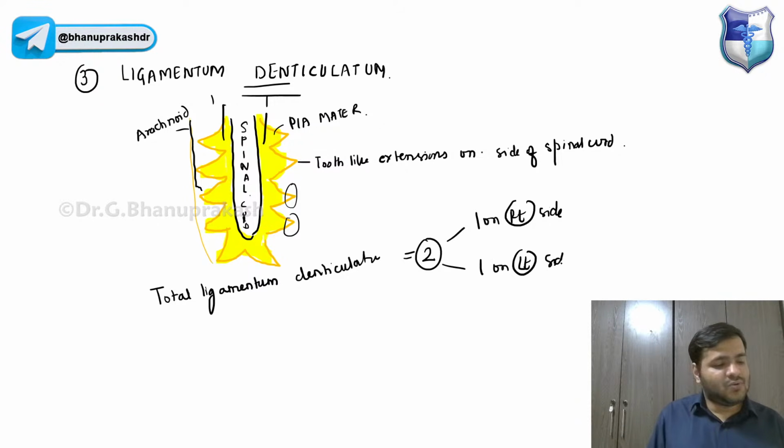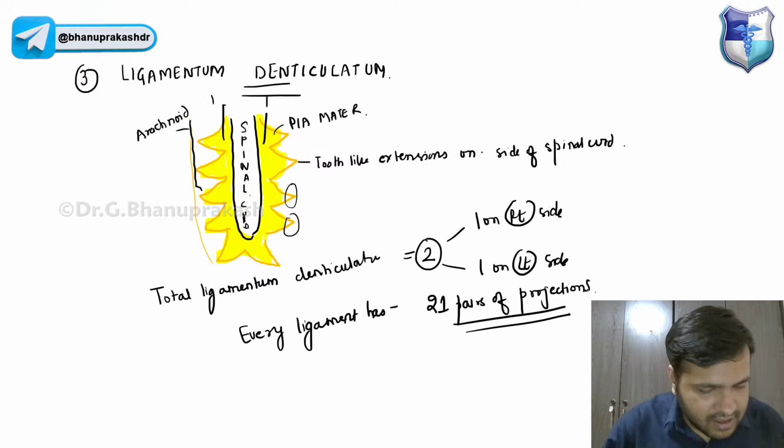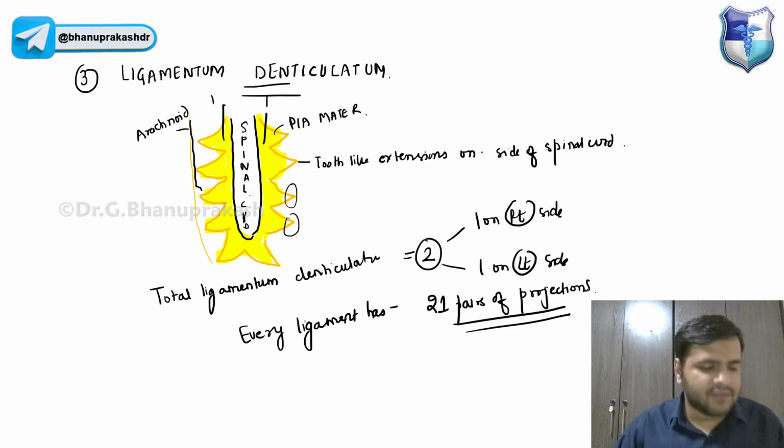If you ask me about projections, every ligament has 21 pairs of projections. So that is something you have to remember.